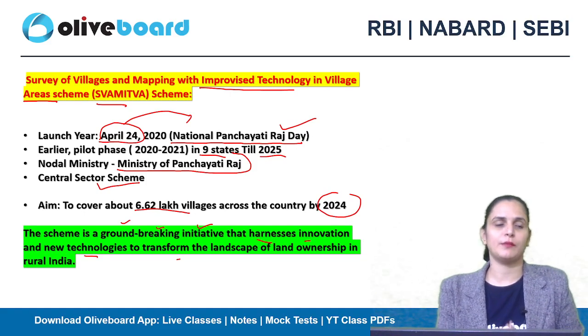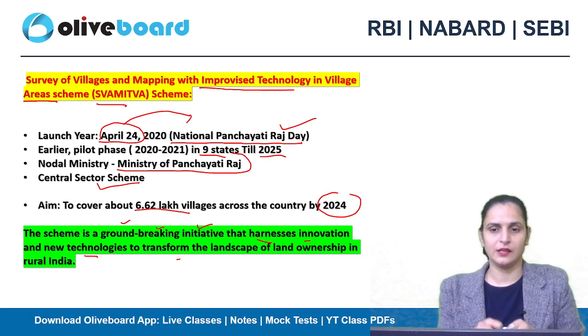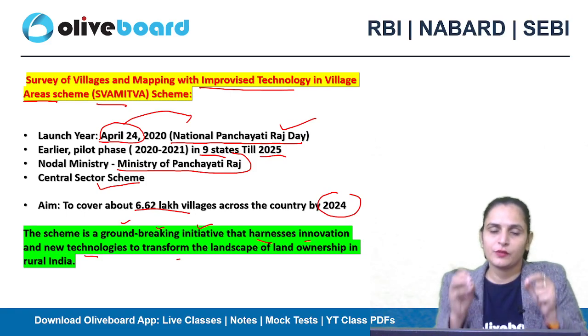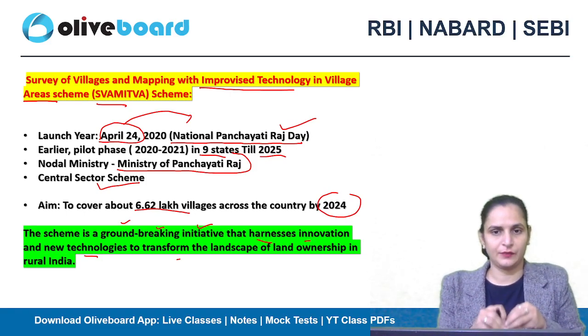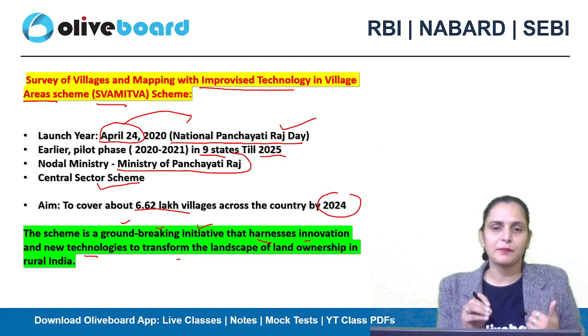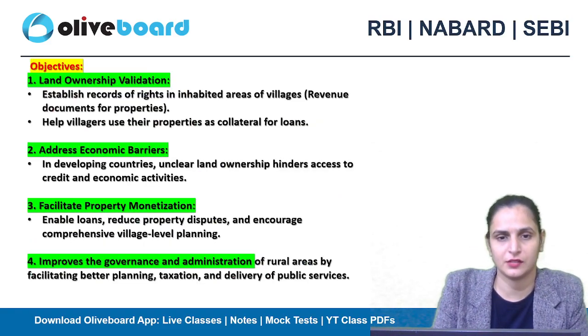So, whenever we talk about rural India, the rural population or the rural land areas, this scheme is primarily associated with providing land ownership rights, and for that it needs to survey the land area, it needs to map it, and for these things we need to use improvised technologies, right?